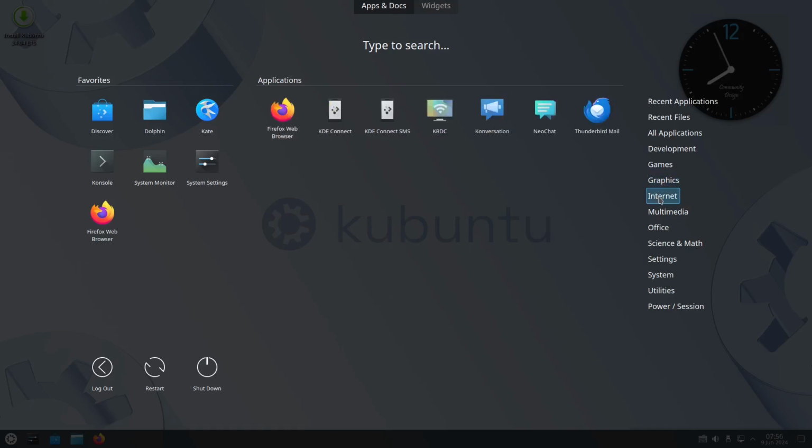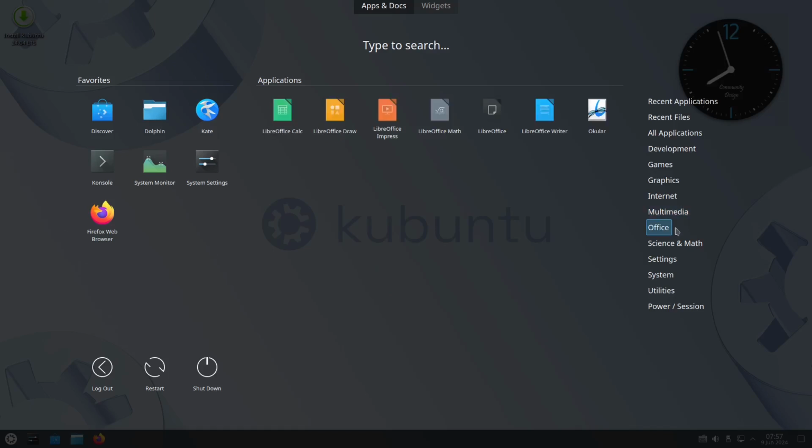For our internet, we have KDE Connect for our cell phones and mobile devices, because our mobile device is also a Linux kernel-based operating system, like our Android. At the same time, we also have NeoChat, Konversation with the letter K, the Firefox web browser, and Thunderbird for our mail client. In our multimedia, we have Elisa for our audio player, including Haruna.